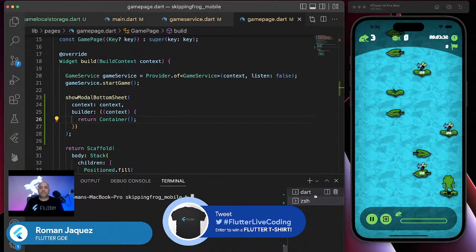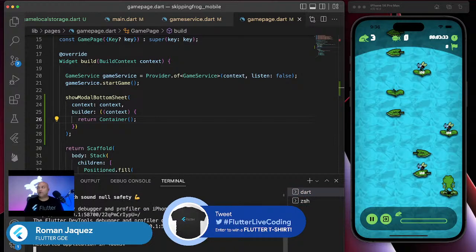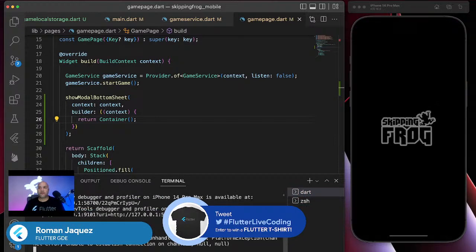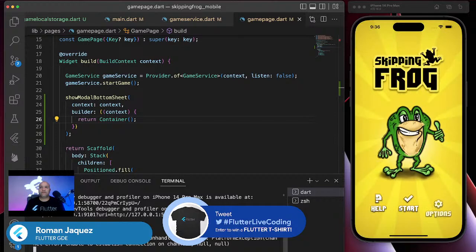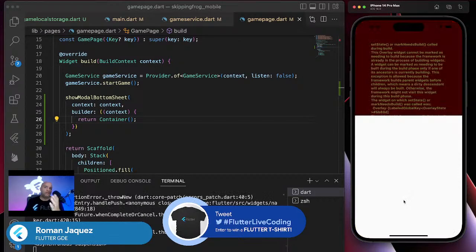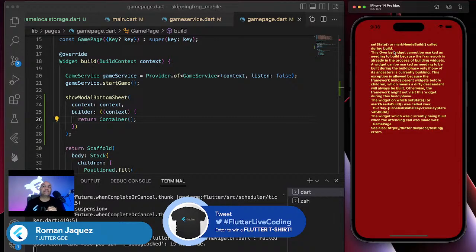This is what happens. I'm going to run the application. I think I have it running right here. Let me just reload it. Yeah, there it is. I get the loading, and then if you click this, it blows up. Look what it says up there: set state or mark needs build called during build. That is because the overlay widget cannot be marked as needing to build because the framework is already in the process of building widgets. The error tells you right away.